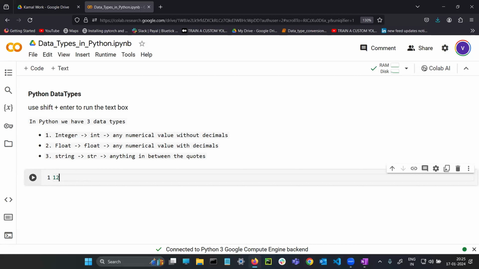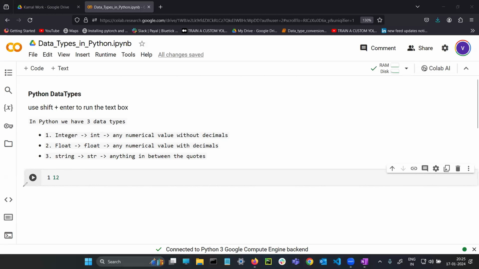Guys, one more time I'm telling you, this is the cell, the place where you can write comments and Python code. How to run the cell? Shift Enter. Either the user can use this particular button, I don't know whether it is a play button or pause button, to run, or he can use Shift plus Enter. He can use this one or this one, anyone.